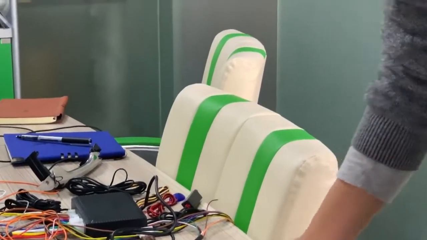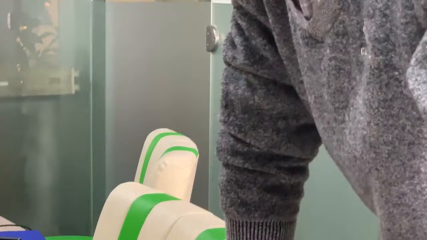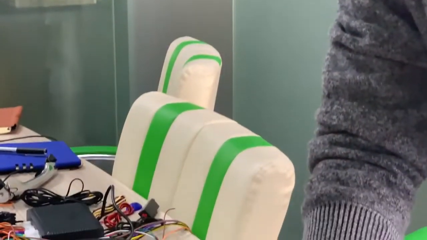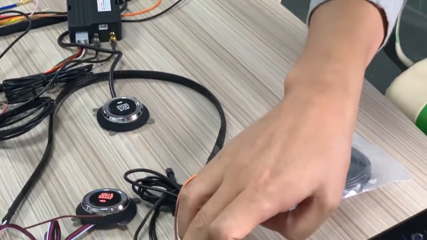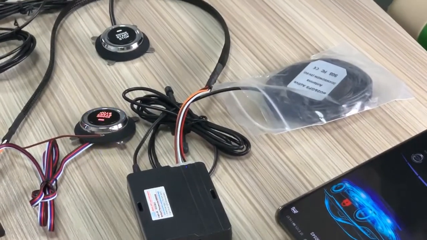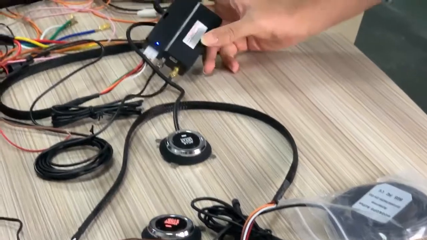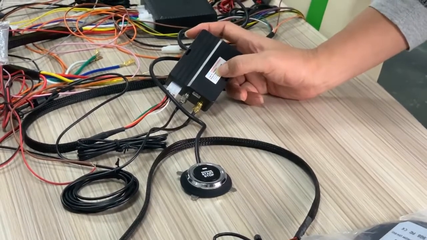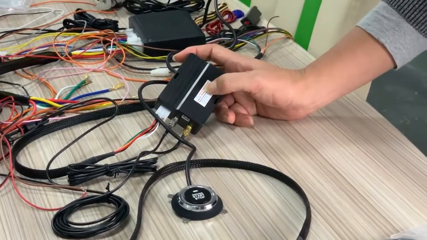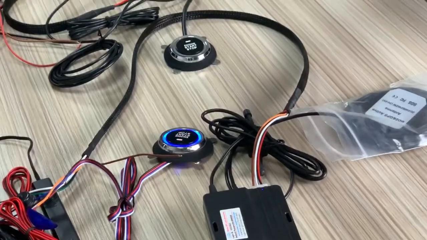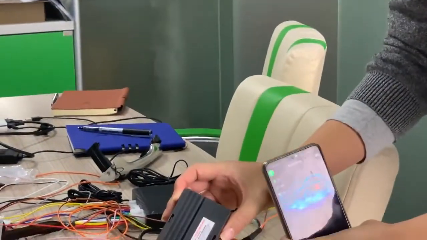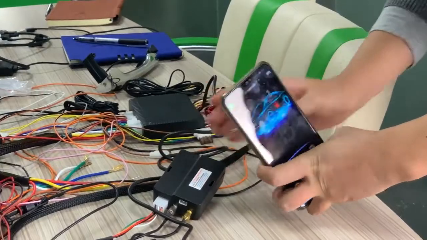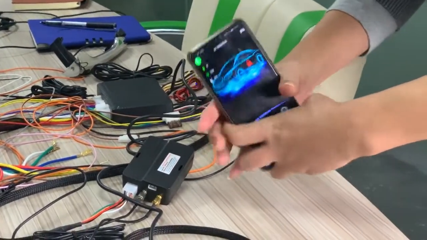Now I will test this function for you. This one ID is 180000840, and the other ID, the authorized device, is 180000545. In this app, this one app ID is the same as this device, the authorized device. Now I operate this function.